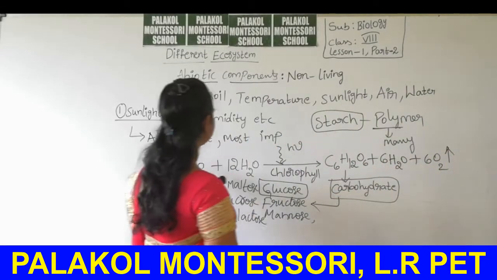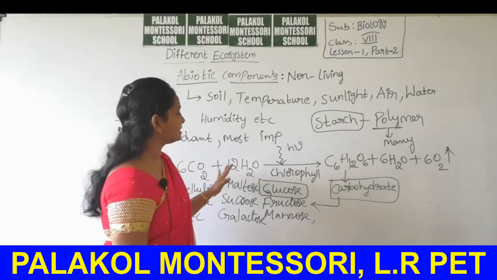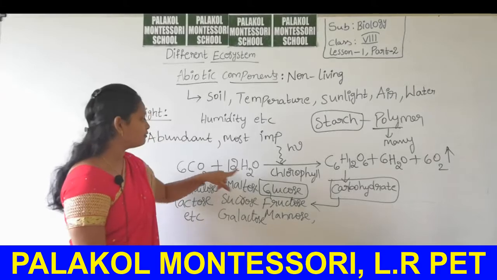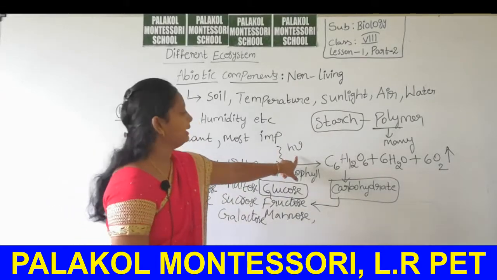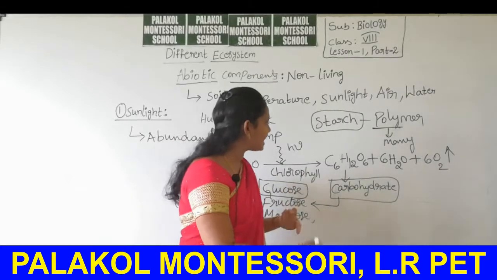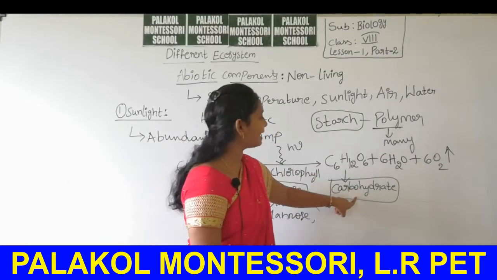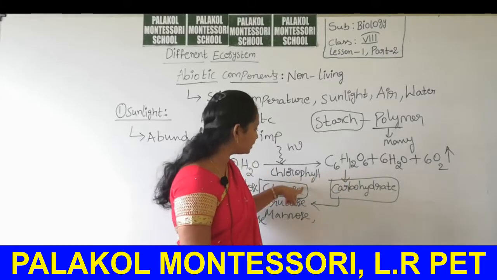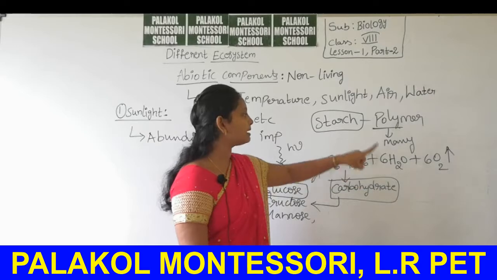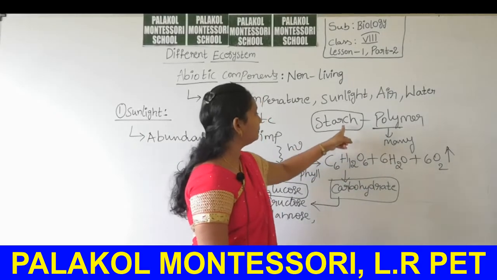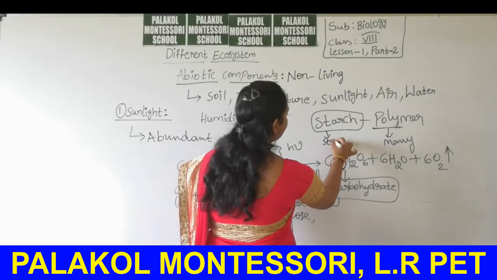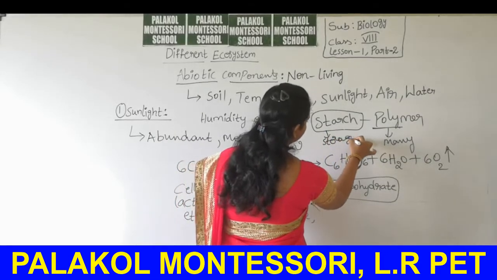This equation is a balanced equation. Due to the presence of carbon dioxide, water and sunlight, plants having the chlorophyll pigment can do the photosynthesis reaction and form simply a carbohydrate, that is nothing but glucose. This glucose can form a polymer, and that polymer is starch. Starch is the storage form of food in the plant.